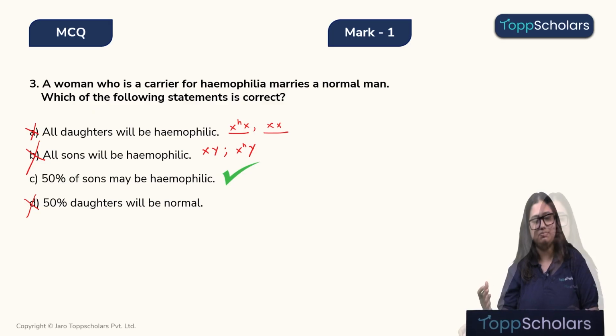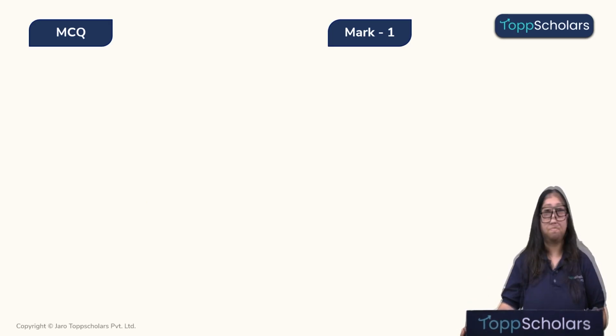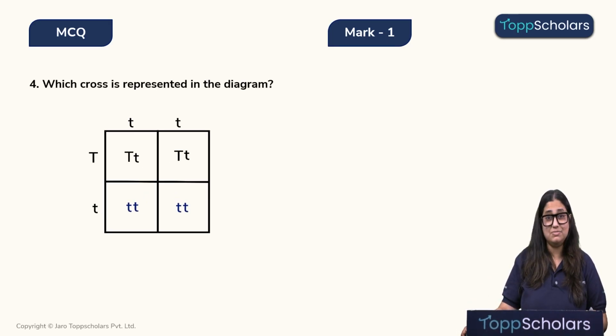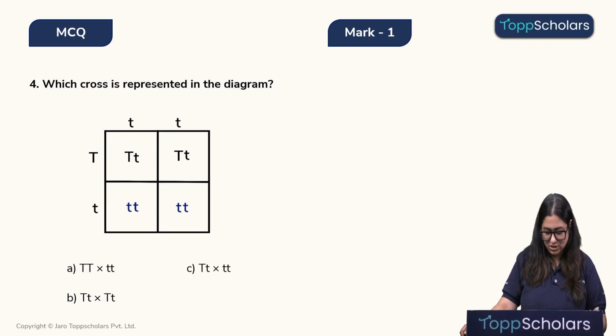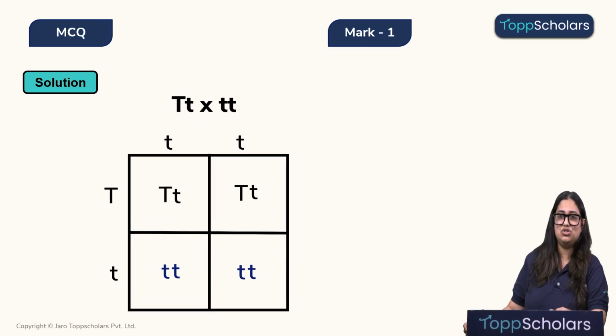Alright children, please take on the next question. Now let's look at this MCQ children. Which cross is represented in this diagram? Option A, this is option B, option C and option D. It's a very simple question children. Let's look at the solution now.